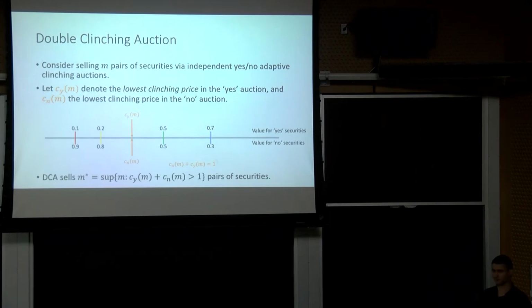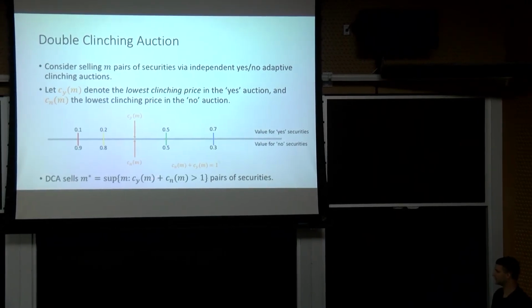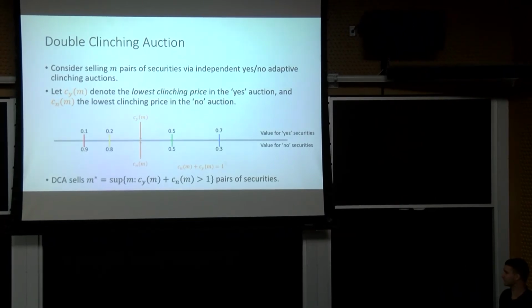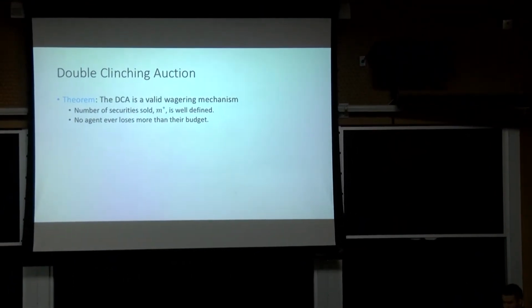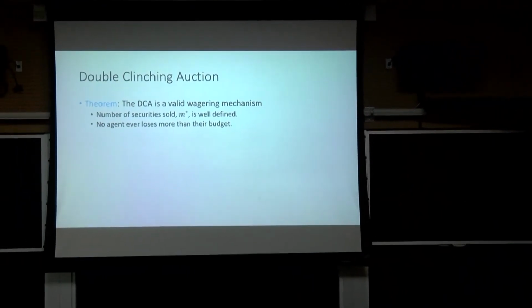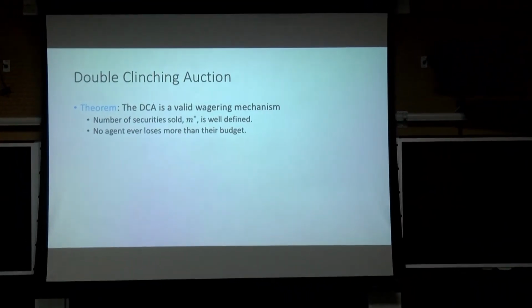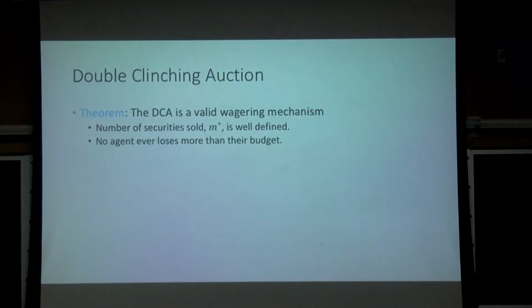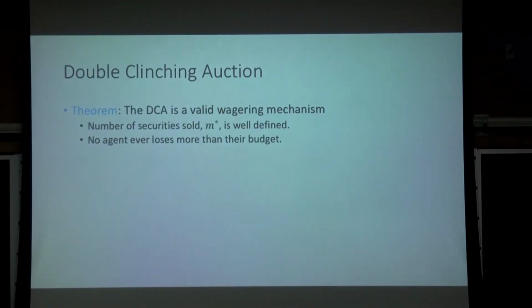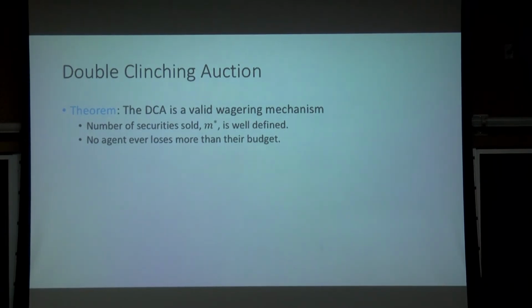And this is the number of securities that the double clinching auction sells. That's the formal definition, but you don't really need to parse that. So the double clinching auction is a valid wagering mechanism, which means that this number of securities is well defined, and it means that no agent ever loses more than their budget. If they could, then that wouldn't satisfy the properties of a wagering mechanism.